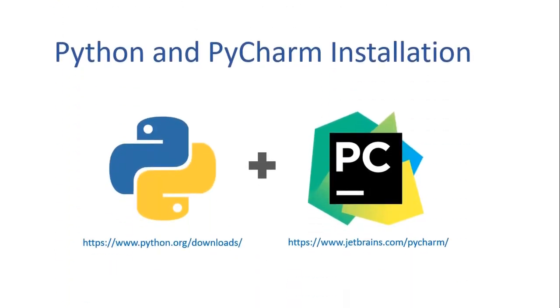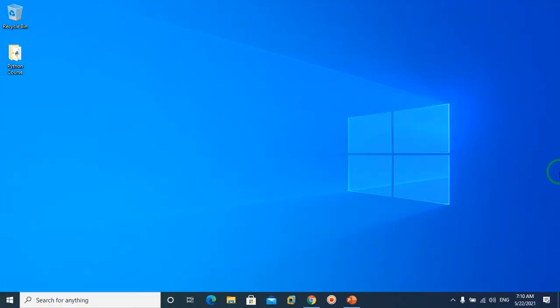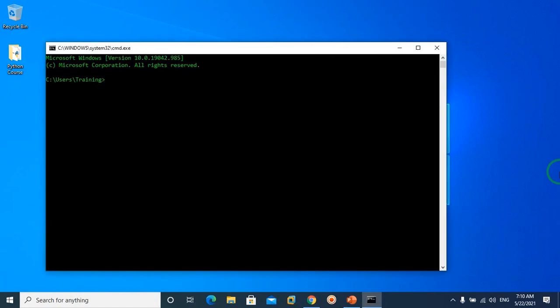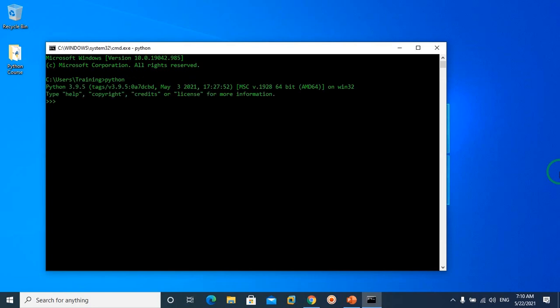Now we will install both Python and PyCharm IDE. You can use the links below for downloading Python and PyCharm IDE. Now let's begin by making sure that Python is properly installed and configured on your computer. So here on my machine, I'm going to open a terminal window by typing cmd into run. Here I'm going to type python and hit enter. And you can see that I'm using Python 3.9 on my computer. Now, if you didn't get a result that looks like this, you probably got some kind of error message. And that means that Python is not on your computer and you need to install it.